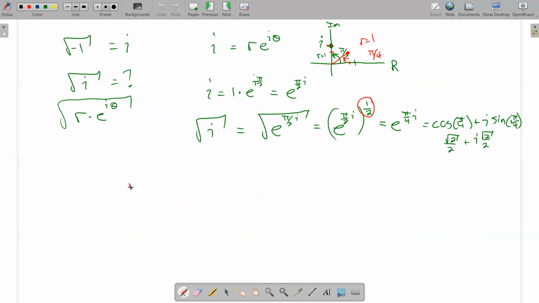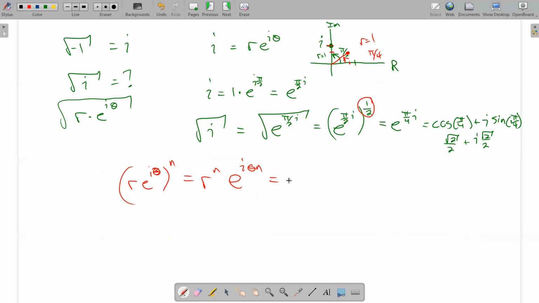Was that if we take something like r e to the i theta, and we raise that to a power n, that's going to give us r to the n times e to the i theta times n.